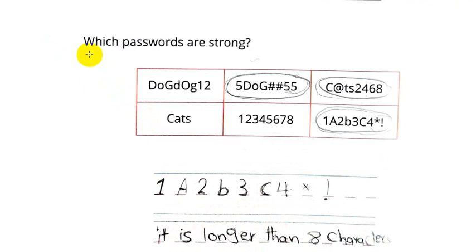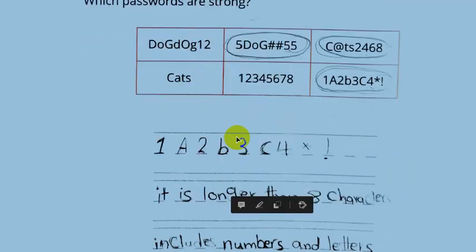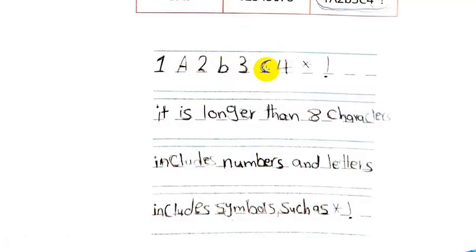Which passwords are strong? Excellent. Password number 2 and number 3 and number 6. But the strongest one is number 6. Why? Number 6, because it is longer than 8 characters. Number 2, because it includes numbers and letters and includes symbols.